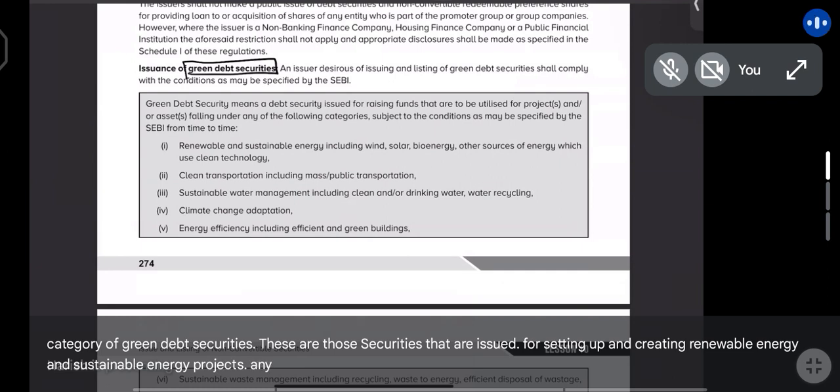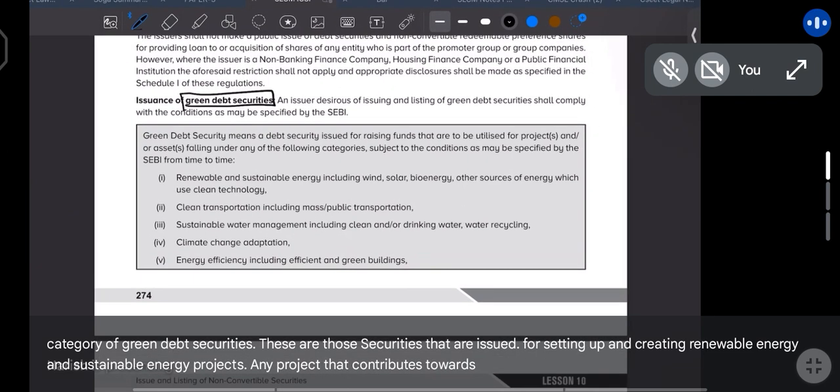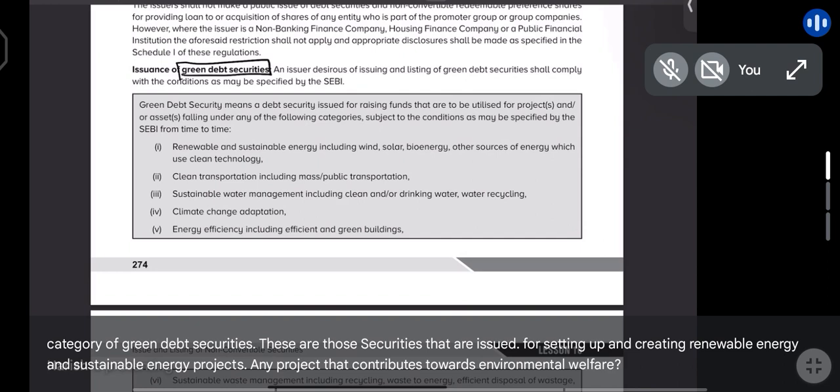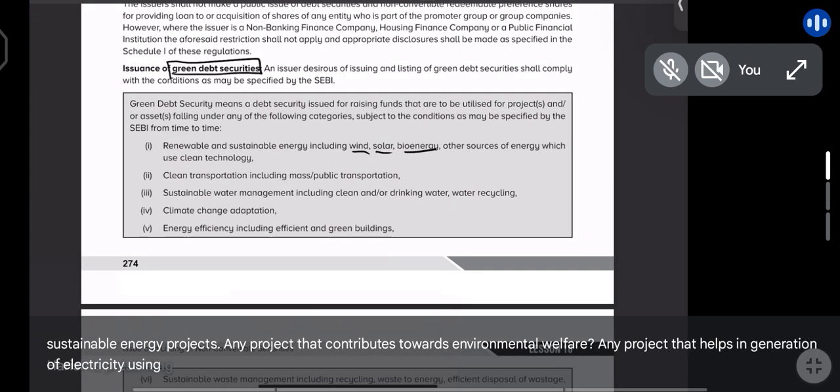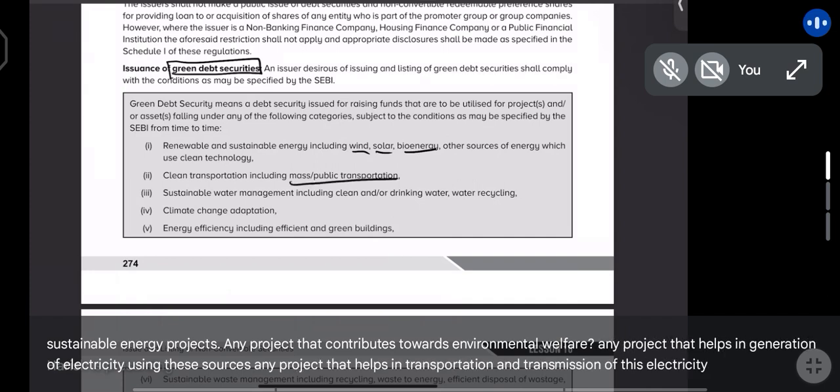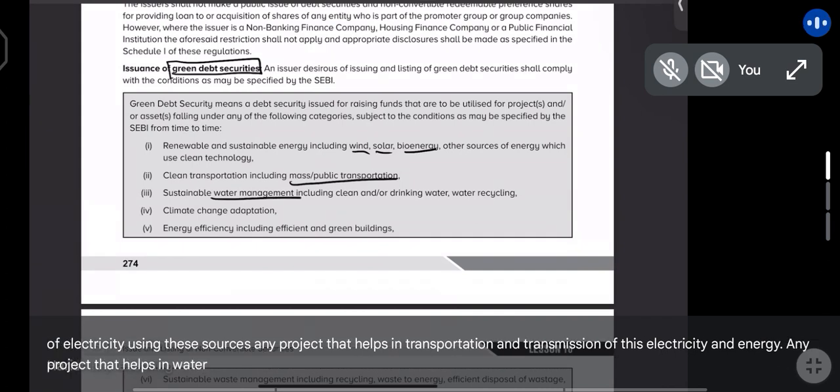Any project that contributes towards environmental welfare, any project that helps in generation of electricity using these sources, any project that helps in transportation and transmission of this electricity and energy, any project that helps in water management or climate change adaptation.